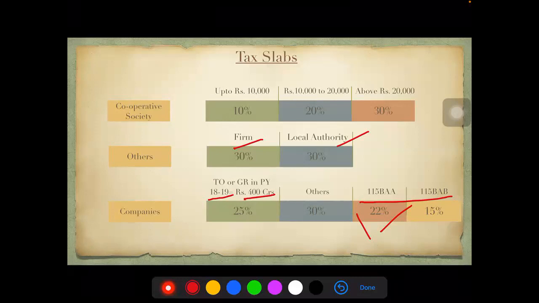115BAB is for those companies who are into the manufacturing process. They have set up and registered themselves as new companies after 1/10/2019. If they are setting up a manufacturing company after 1/10/2019, in that case 15% is the tax rate for them.